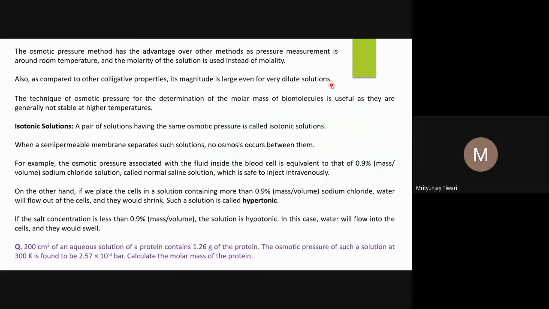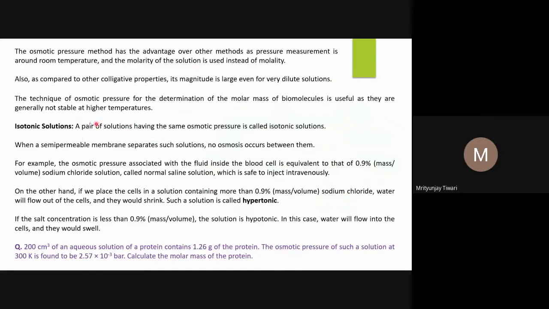And with very small differences, sometimes what happens is that the measuring instruments are also associated with certain uncertainty, which we have seen. Certain uncertainty means they are also associated with certain errors. So sometimes this difference might be within the error bar, so you cannot tell with that much certainty that whatever molar mass you have obtained is actually accurate. But when this difference is larger, and the error on the decimal places is smaller, you can see that it will give a more accurate result because the change is larger.